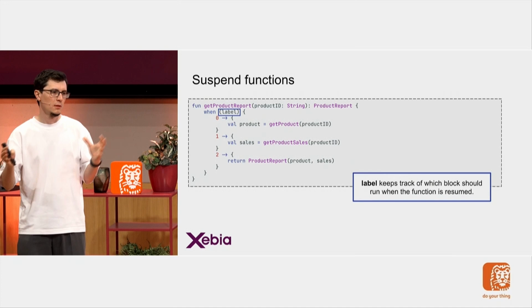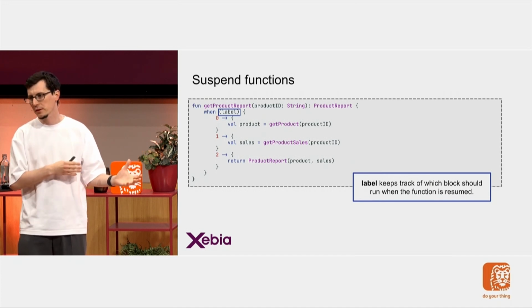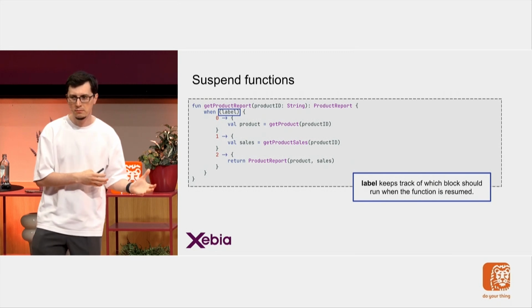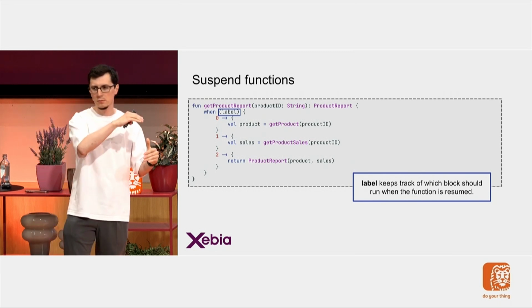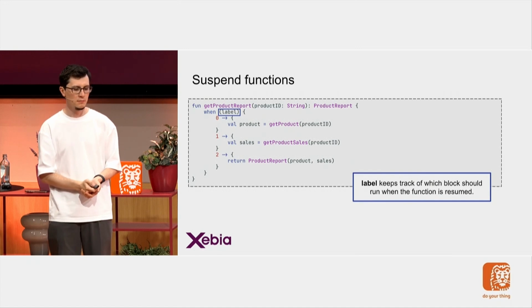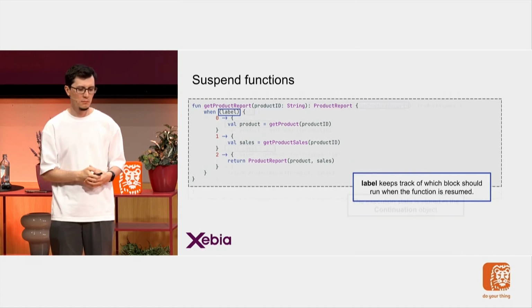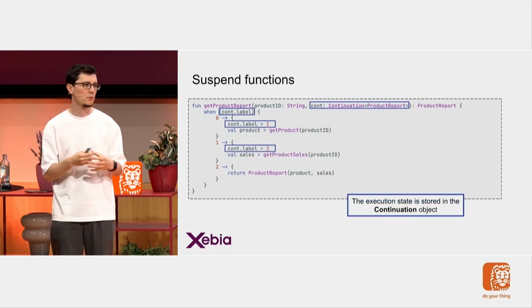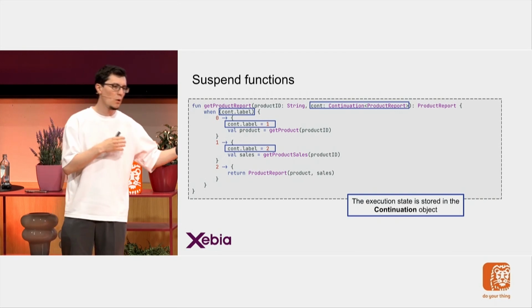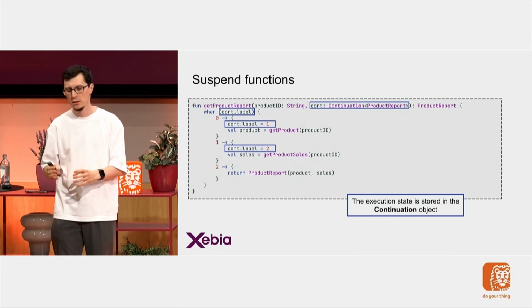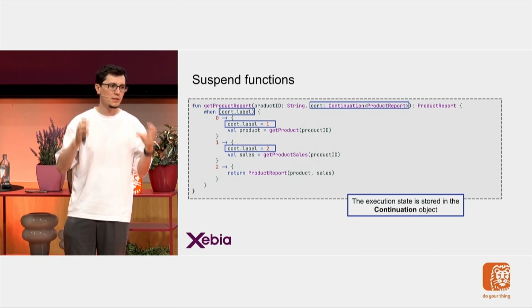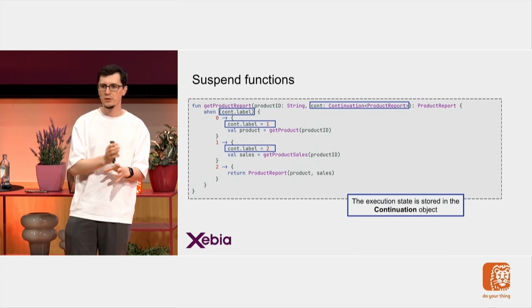So let's first divide our code into these 3 chunks and control it with our label with a when statement. So now I have 3 different scopes divided by 2 suspension points. But where does this label come from? It actually comes from the continuation. So the continuation also stores my execution state. It's a callback, but it is also something that stores the state of my function, so it can be resumed.